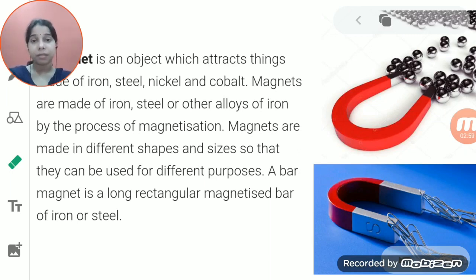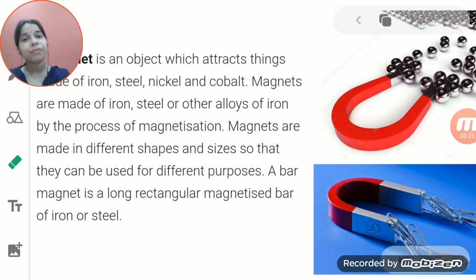But if you take the same magnet to the plastic bottle in which you carry water, the magnet will not attach to it or attract that particular object. On that basis, we can say a magnet is an object which attracts things. What kind of things?